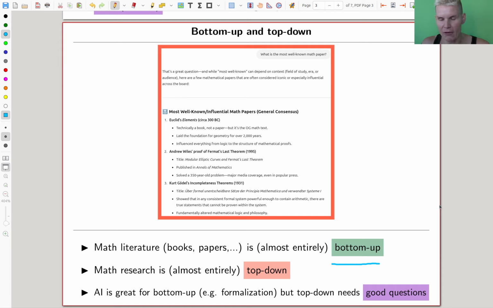For top-down, the whole point of this video is this top-down thing. How can I find good research questions? As far as I know, it's not really that great, right? So it's very good for the bottom-up thing. Formalization, checking axioms, something like that. It's really good for that. Top-down, we can't really do that.